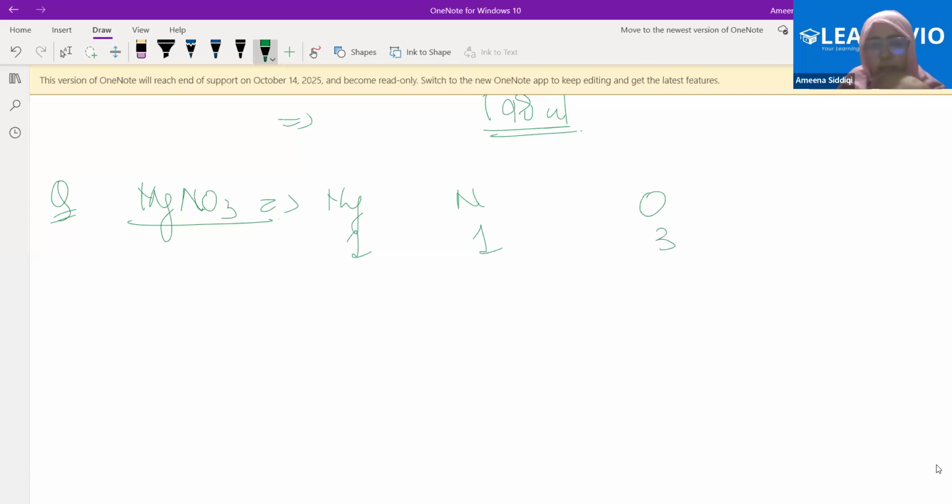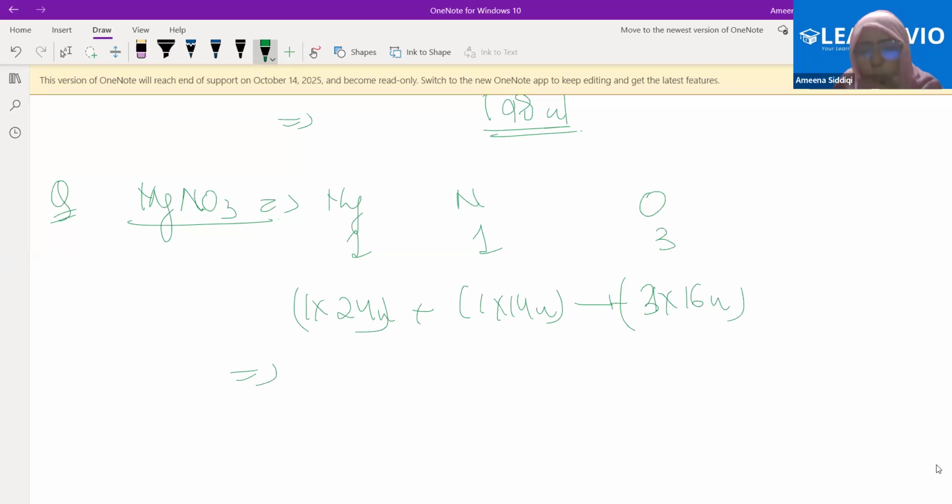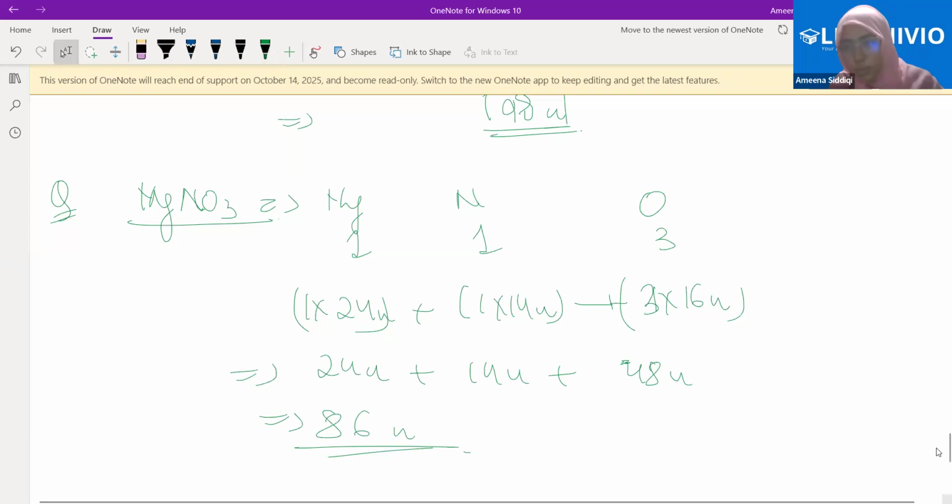Three. So 1 into 24, right? 24U. 1 into 14U, right? And 3 into 16U, right? We'll get the answer. What's the total here? 86U. 24U plus 14U plus 48U, 86U, right? You will do the calculation. The approach has been understood.